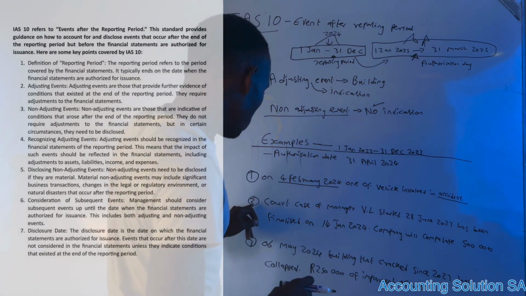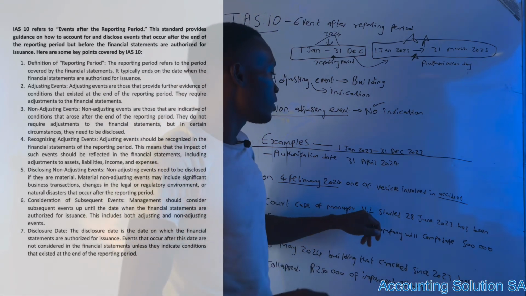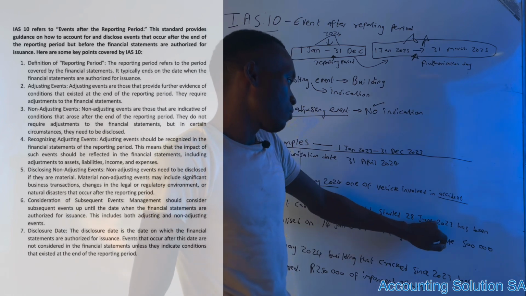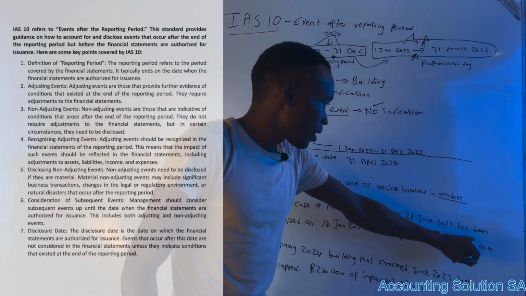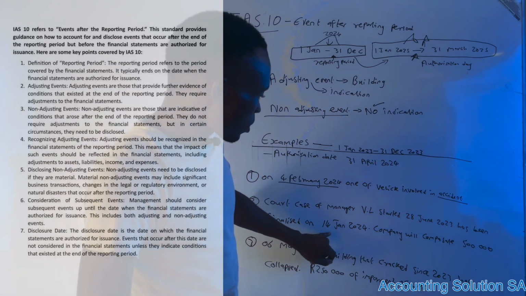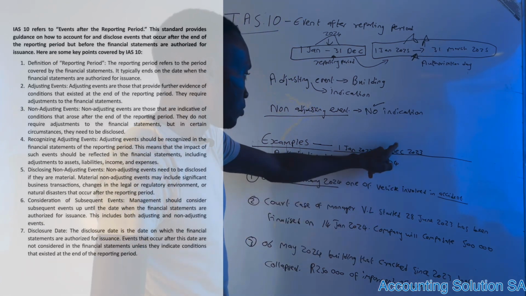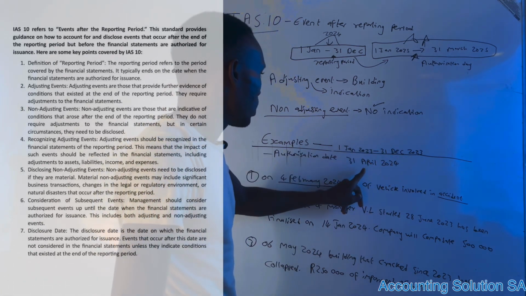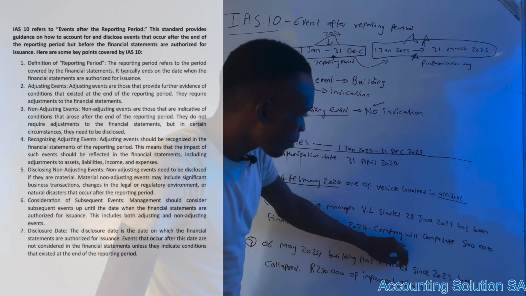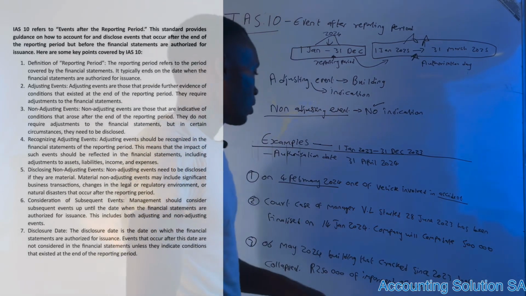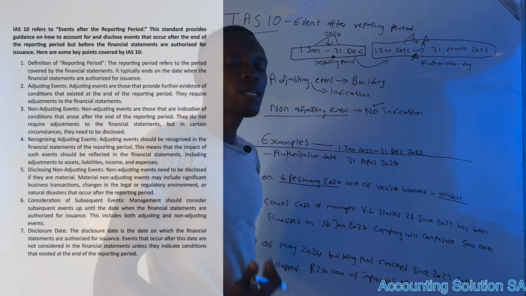Okay, number 2: a court case of manager VL started 28 June 2023 and was finalized on 14 January 2024. This is between the reporting period and the authorization date. The company will compensate 500,000. Do we adjust or not? Yes, we are going to adjust.